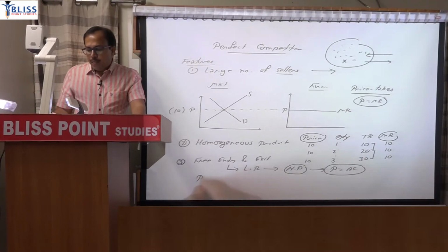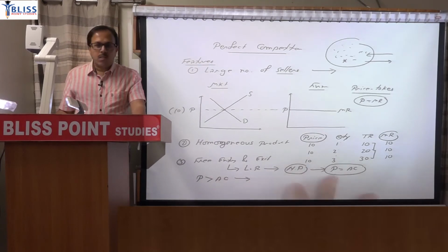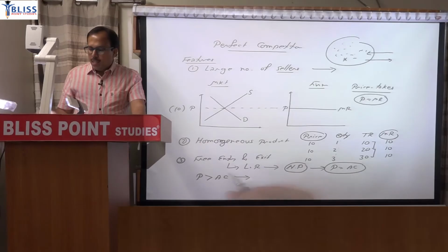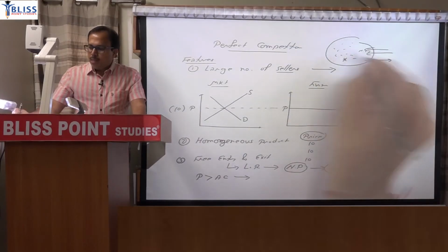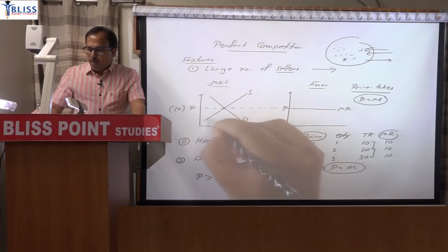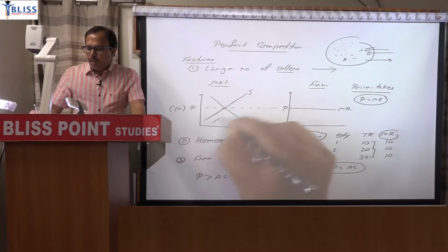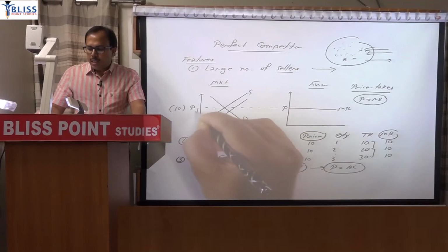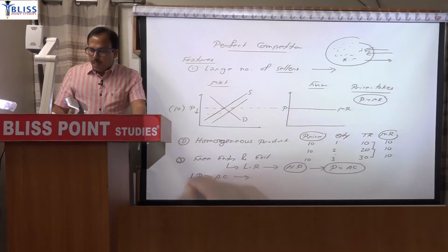So you can say, if price is not equal to AC, then what will happen? Suppose P is greater than AC. So if P is greater than AC, it means supernormal profit. So new firms will enter into the market, the number of firms will increase. When more firms are there in the market, the market supply curve will shift to the right. As it shifts to the right, price will decline. So price will continue to decline so that it becomes equal to AC.